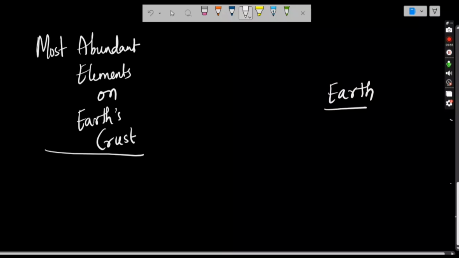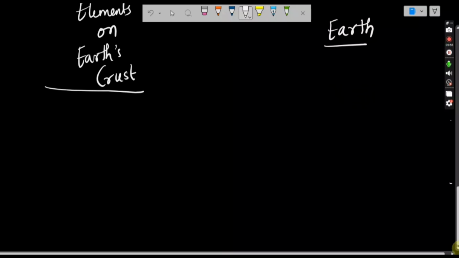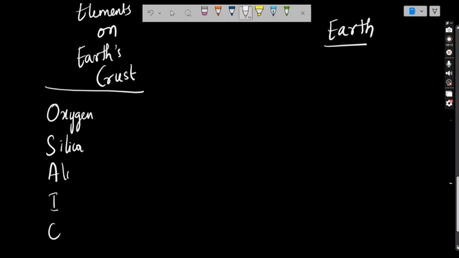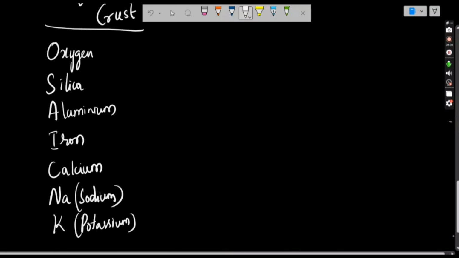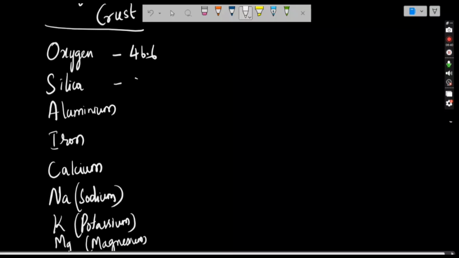First we'll speak upon crust. On crust we can remember this with the help of mosaic: oxygen, silicon, silica, aluminium, iron, calcium, after that sodium, potassium, then magnesium at the last. Oxygen is around 46.6% in the crust, silica is around 27%, aluminium is around 8%, iron is around 5%, calcium is around 3%.